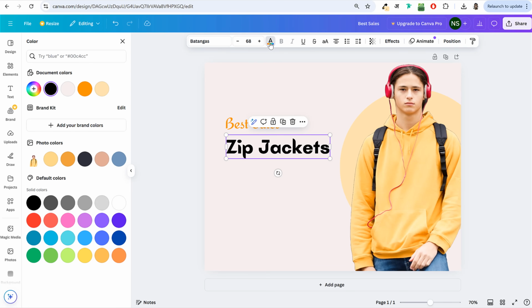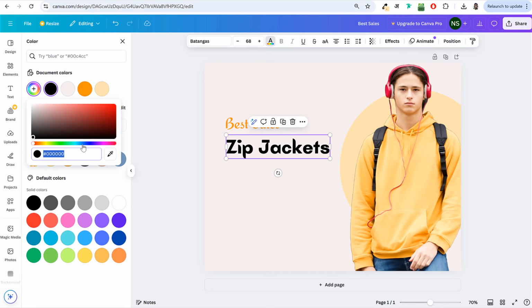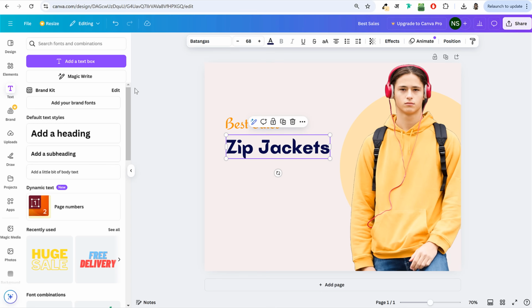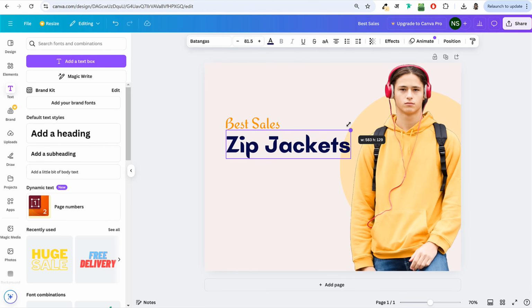So if I click on this color, let me see the blue color. Here it is, a dark blue, very dark like this one, not black. I've used this color. And the size, you can make it bigger like this, and bring it over here.